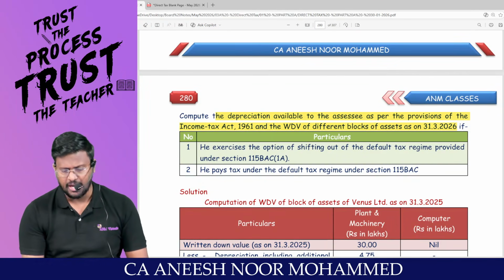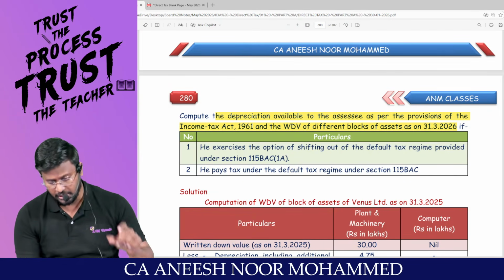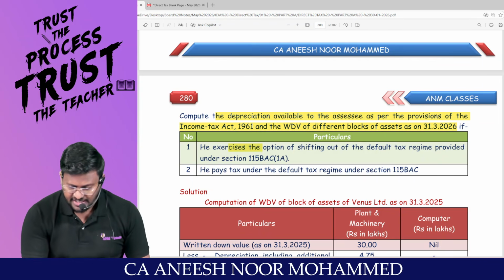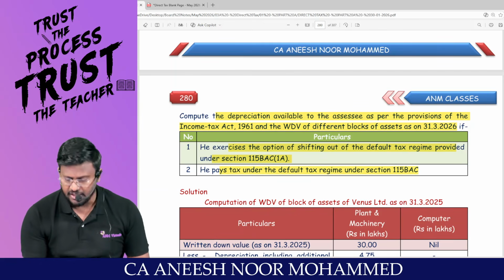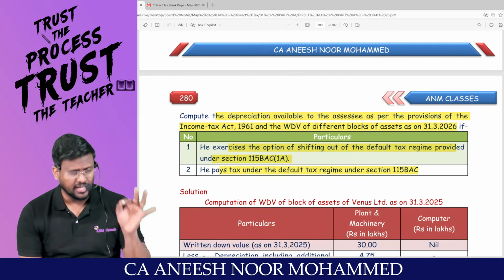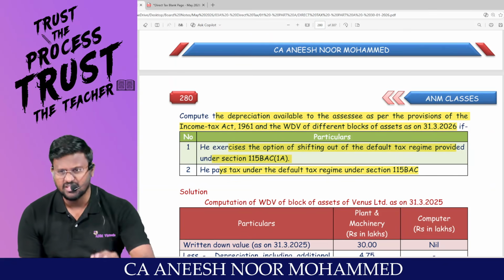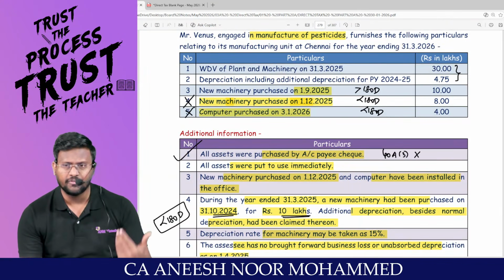Compute the depreciation available to the assessee as per the provisions of the Income Tax Act and WDV of the different blocks of asset as on 31/3/2026, if he exercised the option of shifting out of the default tax regime provided under 115BAC subsection 1A, and if he pays tax under the default tax regime. Basically from the deduction chapter, section 32 has been tested. All the provisions have been tested in one question. It will be a very good revision question.